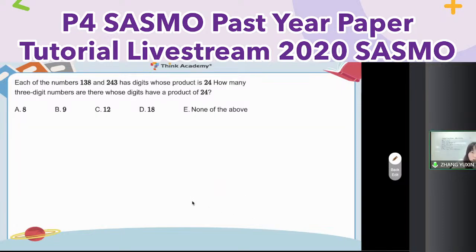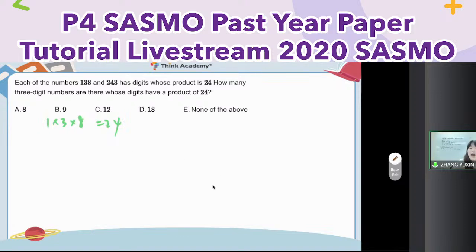Question 6. What's that? I think in SASMO every year, there are so many questions about counting. That's why there are 25 questions, but you have 90 minutes. Okay, so first of all, let me see what the pattern is here. For example, 138, 243. All the digits do addition, 24? So 138 do addition, 2, 4, 3. Oh, not addition. Do multiplication, which is equal to 24.